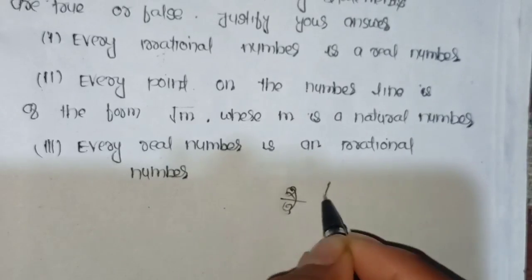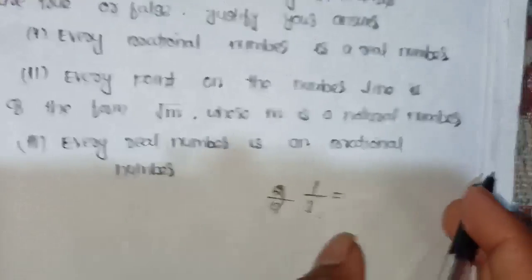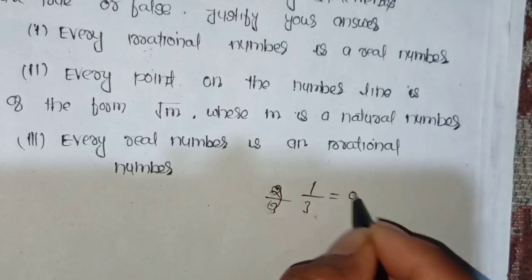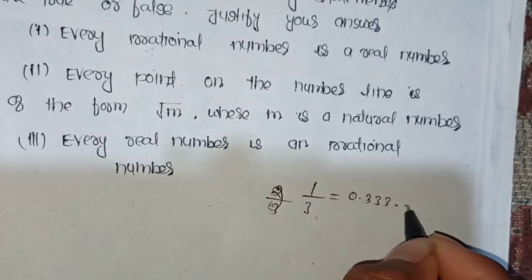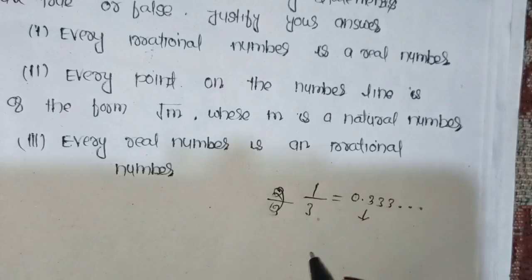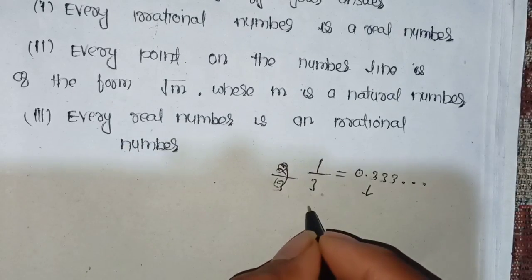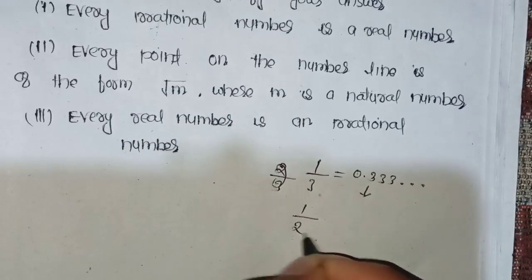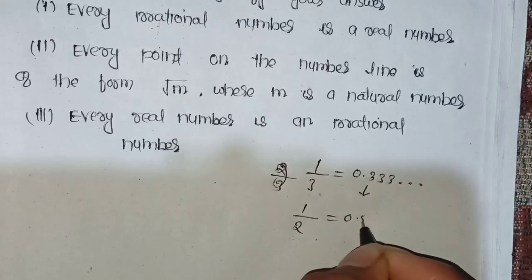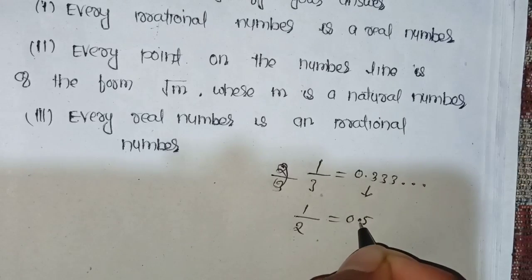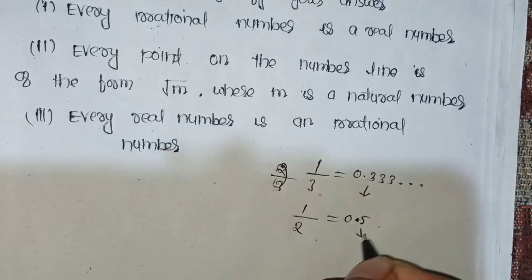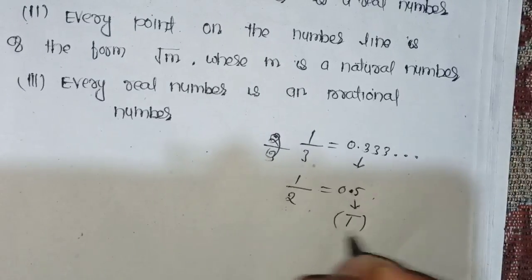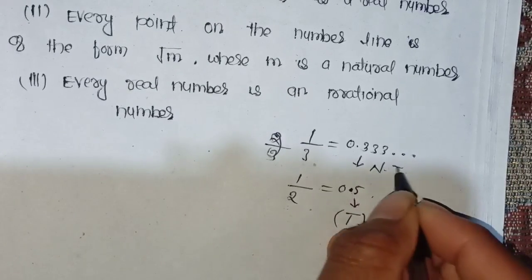Suppose 1 by 3. If you divide, you will get 0.33333, non-terminating but repeating. There are two types of decimal form of a rational number. Suppose 1 by 2, you will get 0.5. After the decimal, the digits do not repeat. This is called terminating, and the other is called non-terminating but repeating.